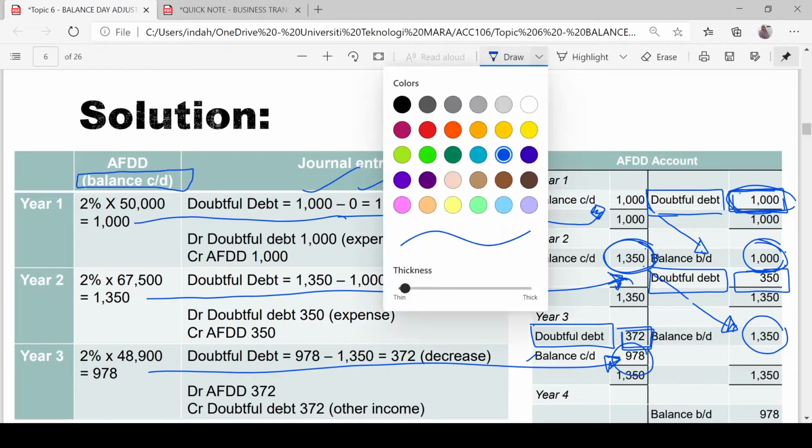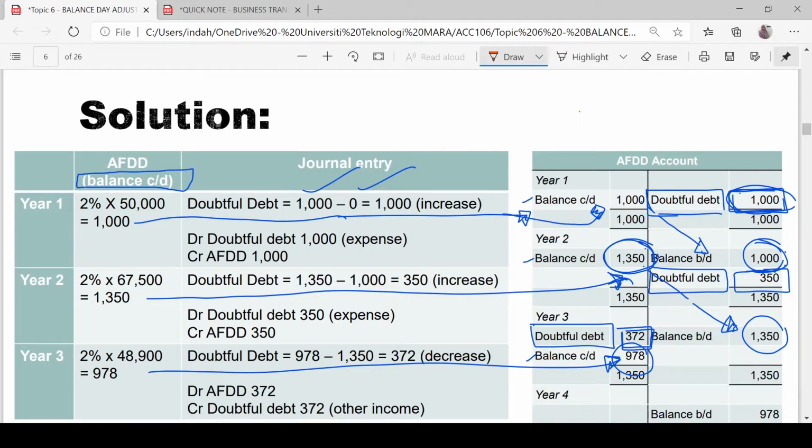For year 2, closing balance 1,350 minus opening balance 1,000 is equal to 350. Another way to find this amount is by looking at the difference between debit and credit.